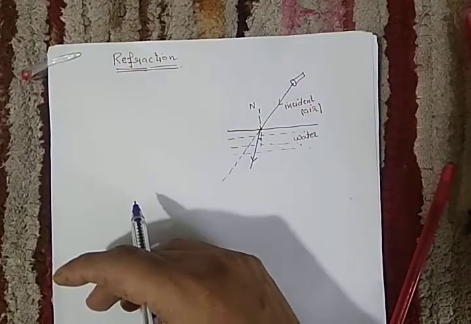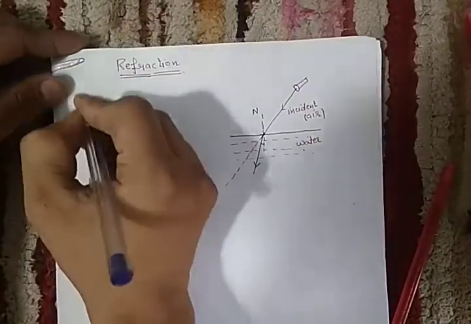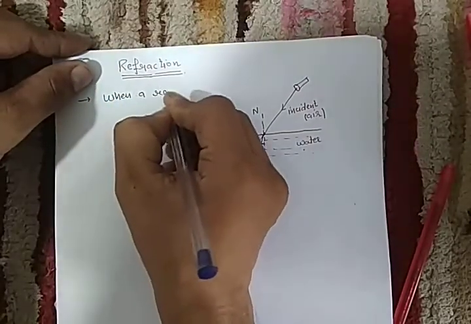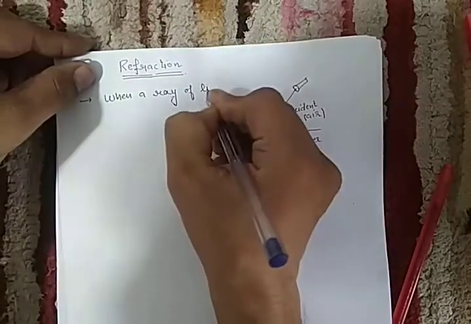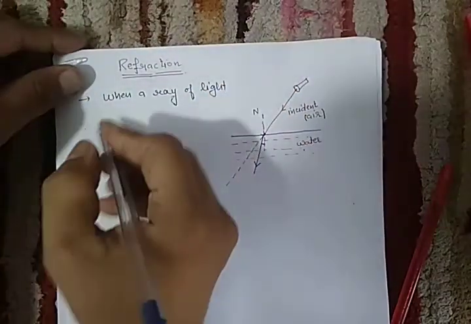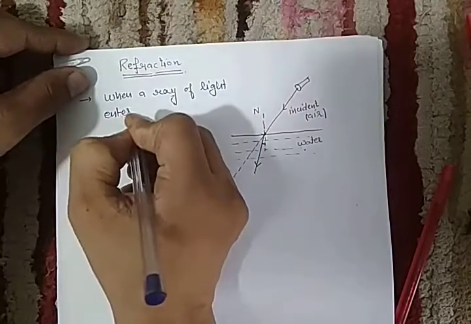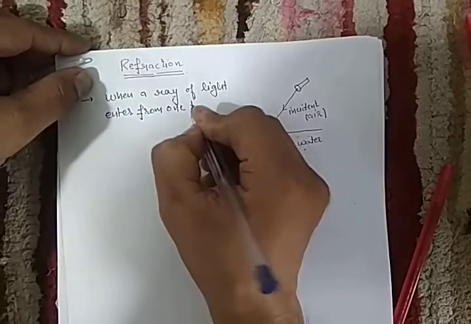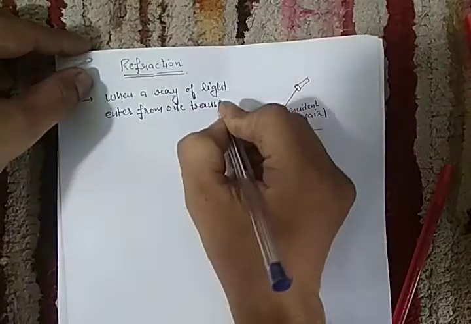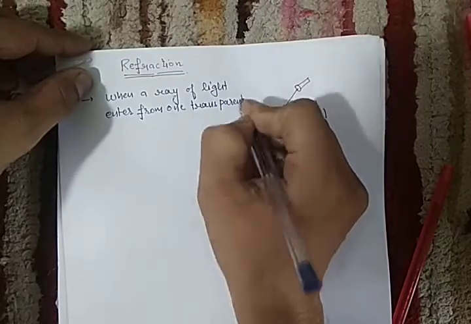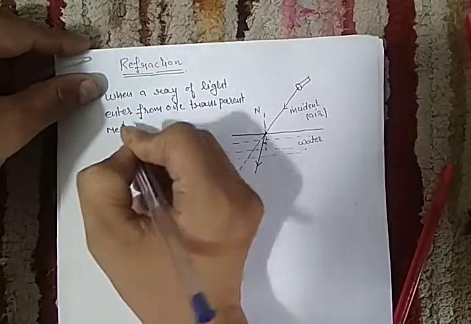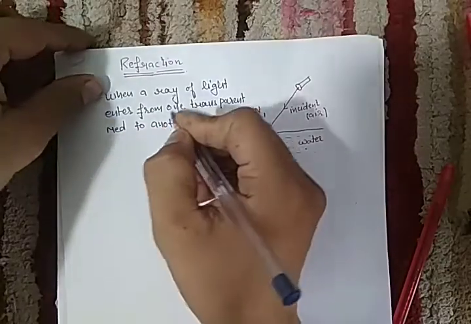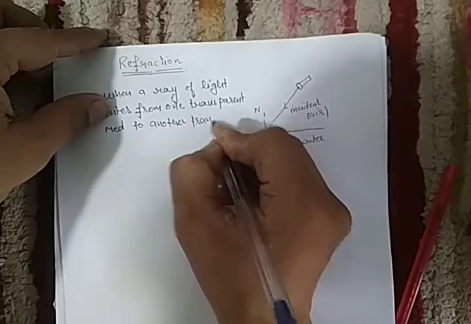So what does the definition say? The definition says that when a ray of light enters from one transparent medium, see, air is a transparent medium, to another transparent medium, because water is also visible, we can see water is a transparent medium.